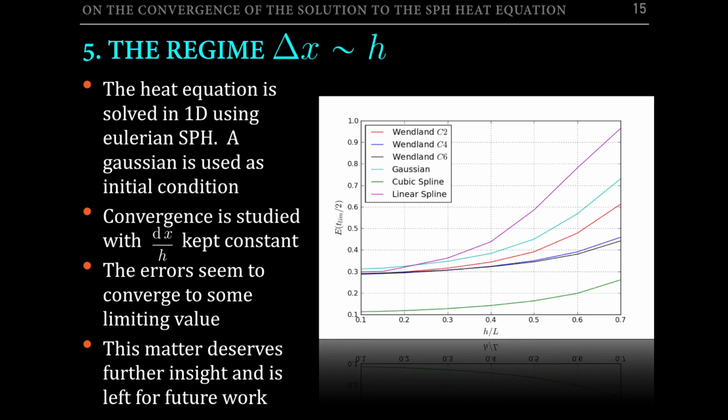You can see in the figure on the right that the errors do not converge to 0 but to some limiting value instead. This is not good news, although this behavior is not entirely surprising for us, as this pattern was already found when studying the convergence of the hydrostatic problem. Anyway, the exact mechanism behind this behavior has not been fully understood yet and is left for future work.